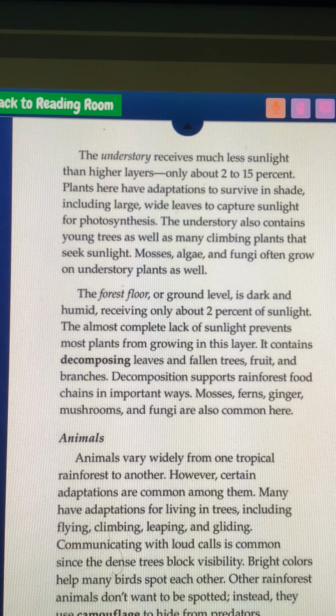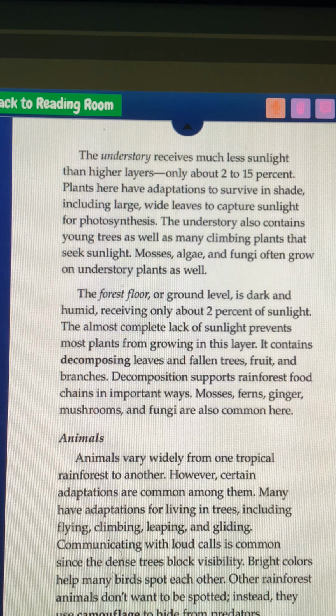The understory receives much less light than higher layers, only about 2 to 15%. Plants here have adaptations to survive in the shade, including large white leaves which capture sunlight for photosynthesis. The forest floor, or ground level, is dark and humid, receiving about 2% of sunlight. The almost complete lack of sunlight prevents most plants from growing in this layer.